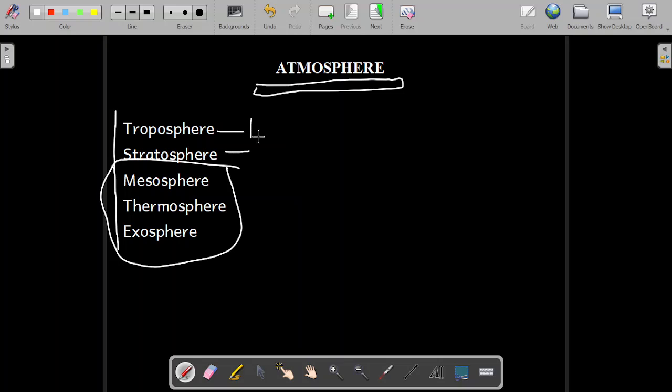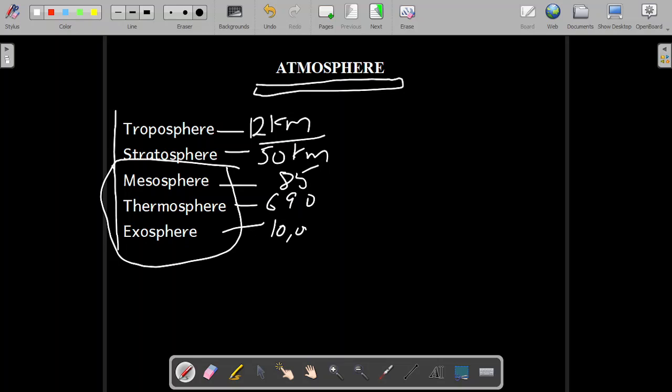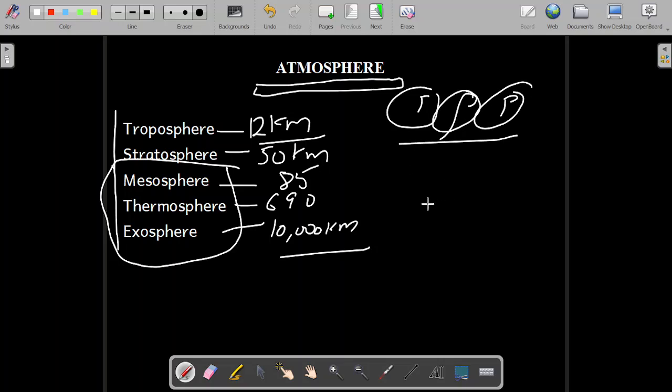very important. The first one is troposphere, which goes up to 12 km from sea level. Stratosphere is from 12 km to 50 km. Mesosphere, just a little intro, goes up to 85 km, thermosphere up to 690 km, and exosphere from 8,000 to 10,000 km. We'll also discuss the different parameters like temperature, density, and pressure, and how they vary when we go up from the sea level to the troposphere and stratosphere.